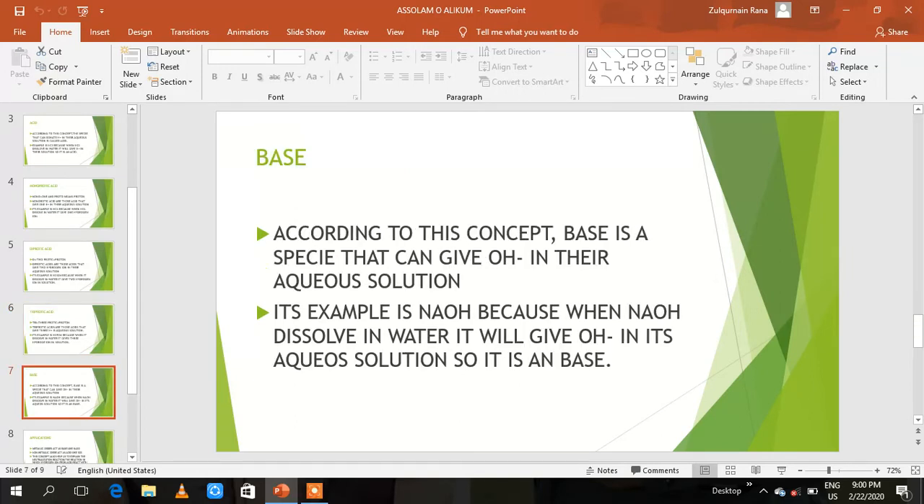Next is base. According to this concept, a base is a species that can give hydroxide ion in their aqueous solution. Its example is NaOH, because when NaOH is dissolved in water, it gives sodium ion and hydroxide ion. It is giving OH ion, so it is a base. Its example can also be KOH, because when KOH is dissolved in water, it gives potassium ion and hydroxide ion. So this was Arrhenius base.